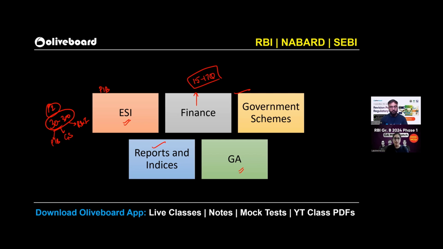Apart from that, there were certain static questions as well from economics, finance and all. They may seem static, as if they could ask from the entire syllabus, but we have to be very sure. They were only asking what was there in the news, like bond yield. It was there in the news, they put up a question on that, and it was very simple. If you know the very basics of it, you would have been able to attempt it.